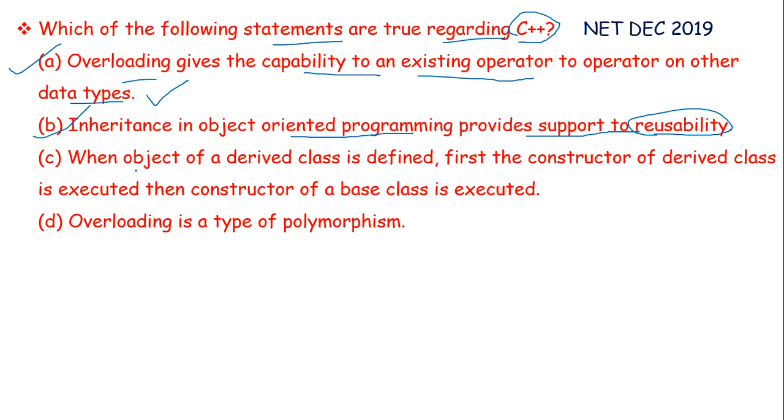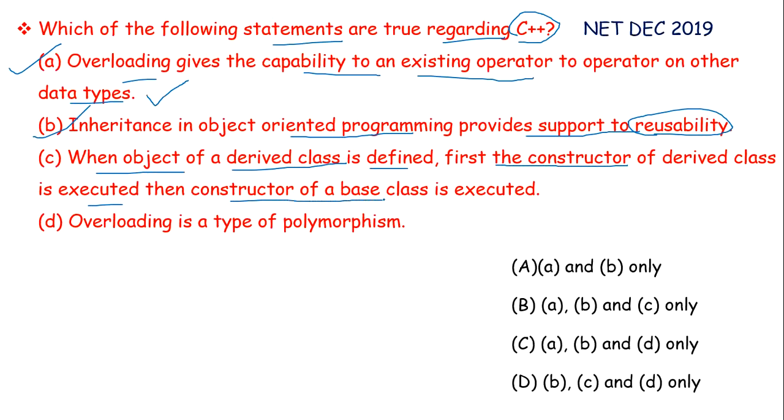Next statement is, when object of a derived class is defined, first the constructor of the derived class is executed, then constructor of a base class is executed. Now this statement is incorrect. If you have watched our MCQs video on constructor and destructor, then you already know why this statement is incorrect. You can find the link of that video in the description box.